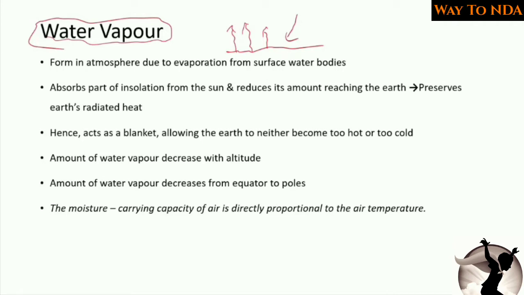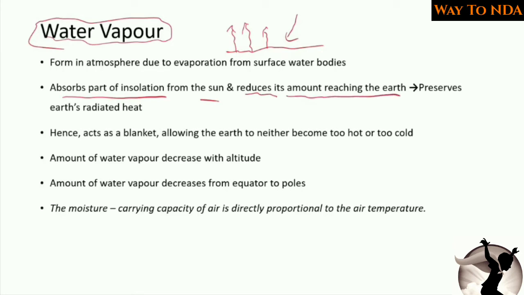What are surface water bodies? Oceans, seas, then lakes. So these are the surface water bodies, and these surface water bodies are heated and the water gets evaporated, and then water vapor is added to the atmosphere. Now the speciality of water vapor is that it absorbs part of the insolation from the sun and reduces its amount reaching the earth.